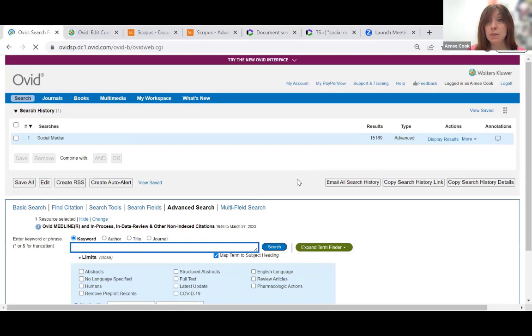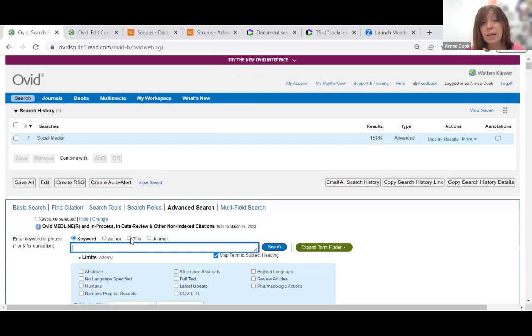And you should be able to see, again, I'll move the faces out of the way, that this has created the first line in our search. These particular databases use line searching. So we have social media with a slash that tells me that I've used a term from the controlled vocabulary, and that's given us over 15,000 results.